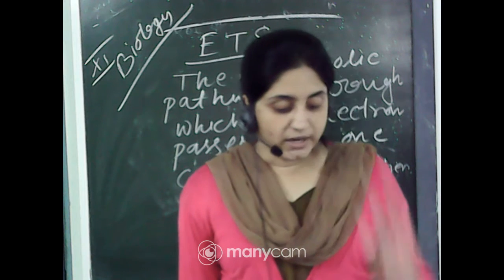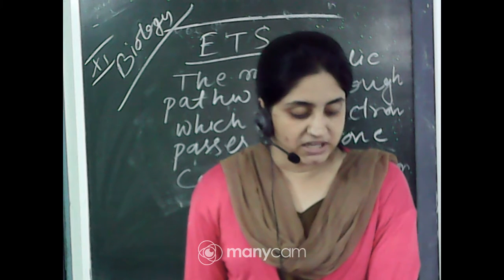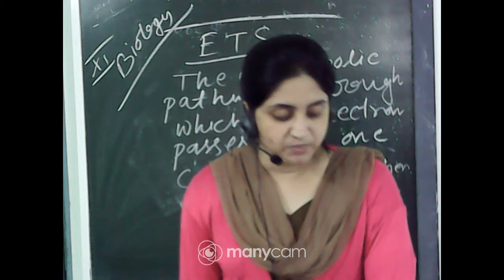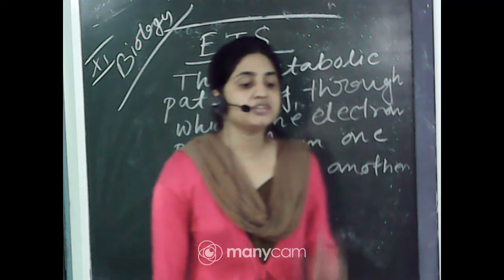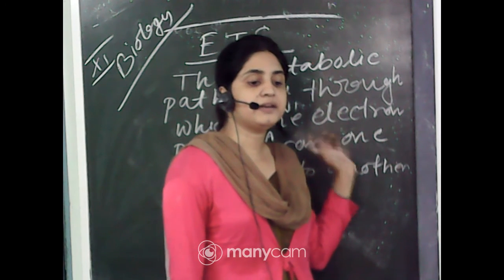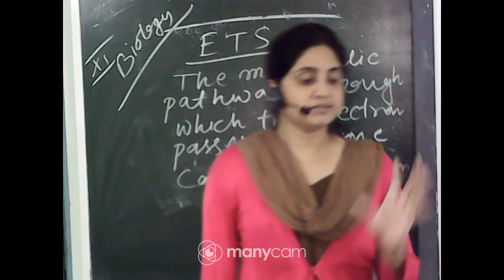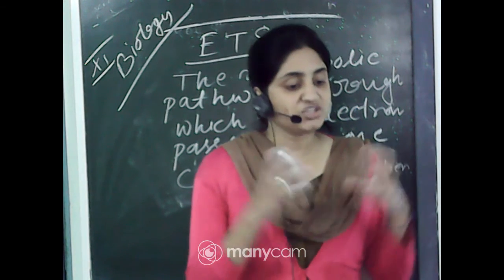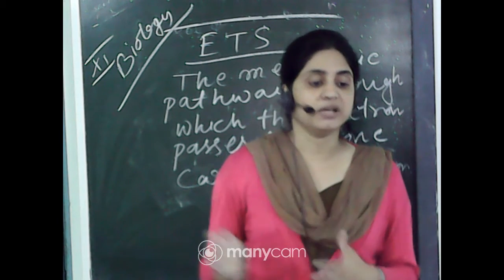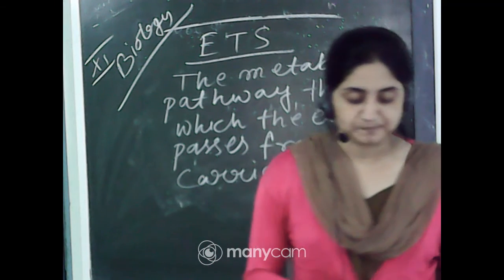Now the next part. When electrons pass from one carrier to another via complex 1 to 4 in the electron transport chain, they are coupled to ATP synthesis for the production of ATP from ADP and inorganic phosphate. So what actually happens is that the electron attached to the ubiquinone enters into complexes 1, 2, 3, 4. Then when they enter into complex 5, they are coupled, meaning they join together, and then they produce ATP from ADP plus Pi. Okay, phosphate and ADP join together to produce ATP.